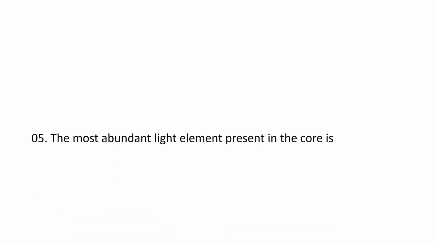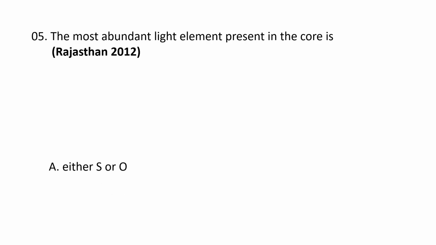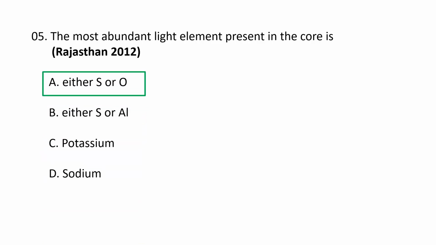Next question. The most abundant light element present in the core is A. Either sulfur or oxygen, B. Either sulfur or aluminium, C. Potassium and D. Sodium. The most abundant light element present in the core is either sulfur or oxygen. A is the correct option.